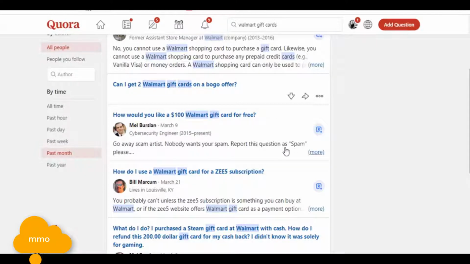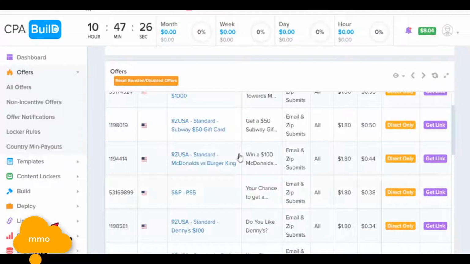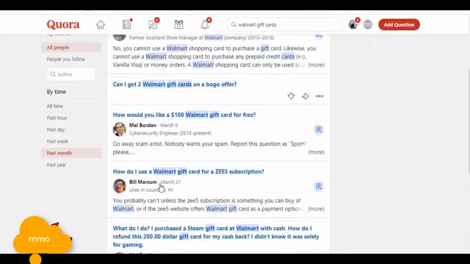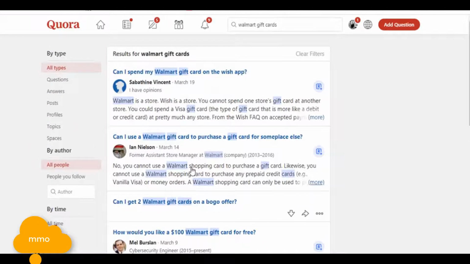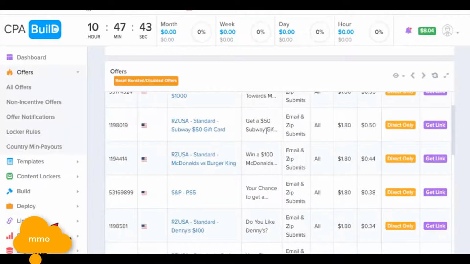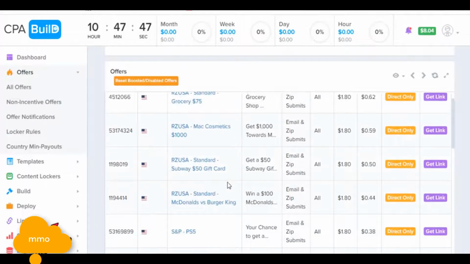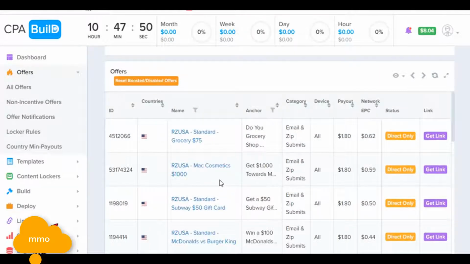Since it's not spam, you can just give him the Walmart gift card offer that you are promoting. Here is another one, how do I use a Walmart gift card? You can answer them to promote your offer. But as Quora restricts you from directly promoting your offer link or tracking link, what you can do is create a blog site.